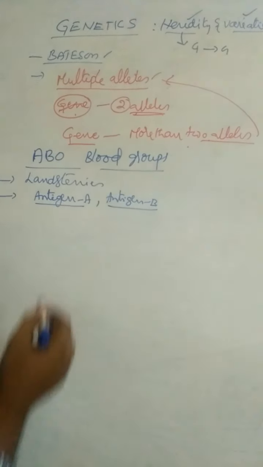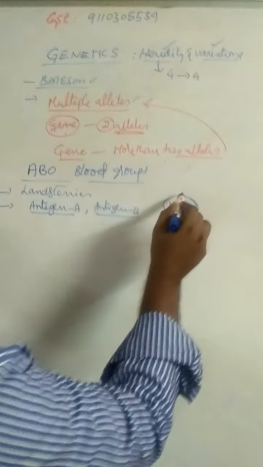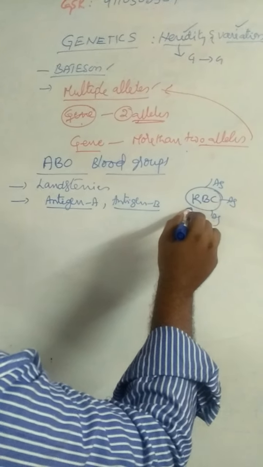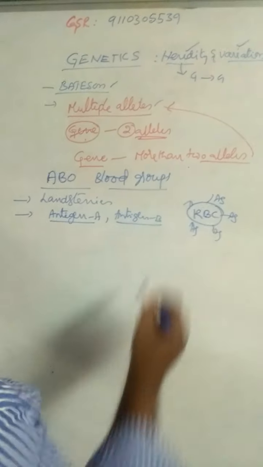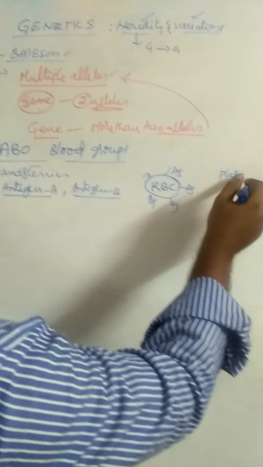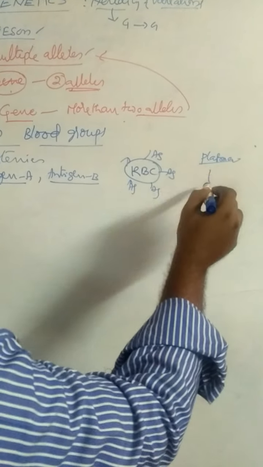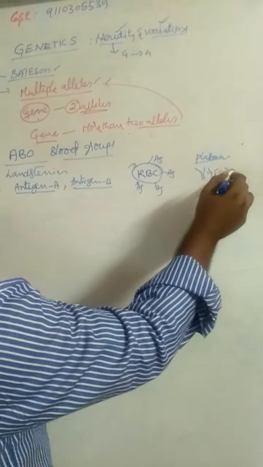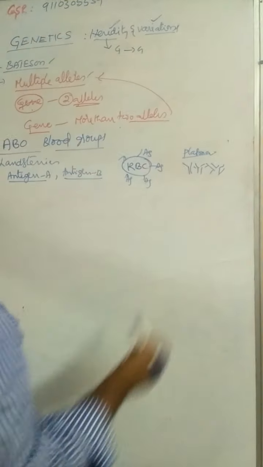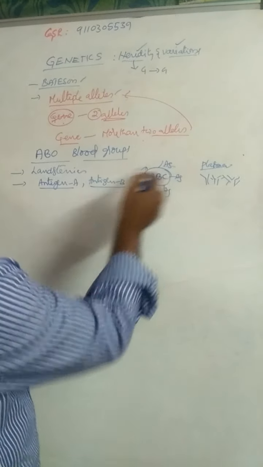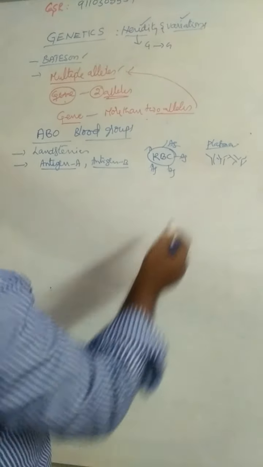In general, antigens are present on the surface of the RBC, and antibodies are present in the plasma. Once again I repeat, antigens present on the surface of the RBC are called surface antigens.